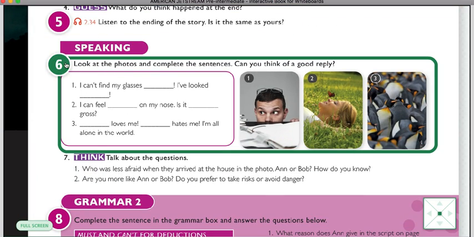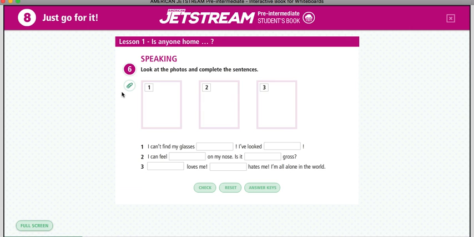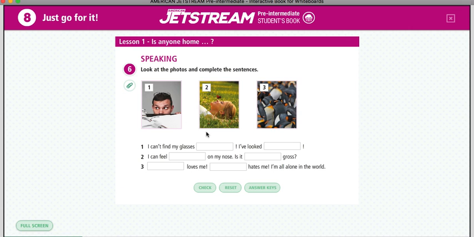Next, we have the exercise number 6, which is about those photos. And one more time, this is going to be completed with the words we learned in the grammar. Look at the photos and complete the sentences. For example, the first one, look at this guy, okay? Analyze it and then read the number 1. I can't find my glasses. Where? Okay? Or, well, I think he is talking about a place, right? I've looked. Where? Yeah? That's it.